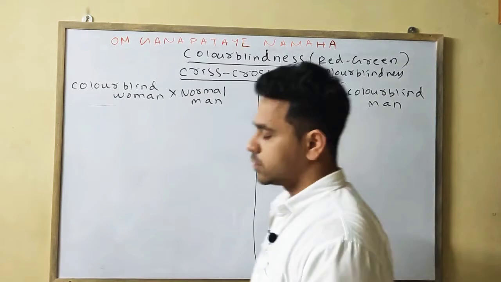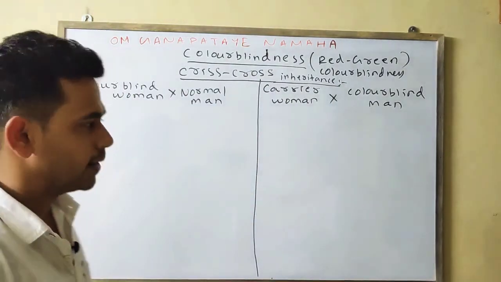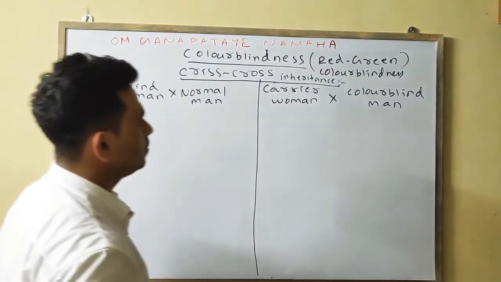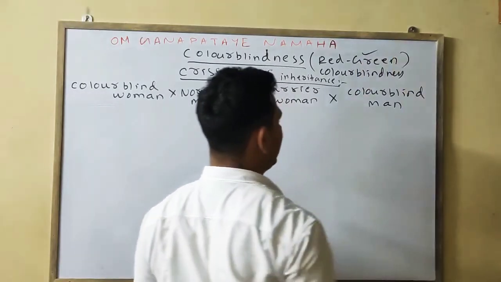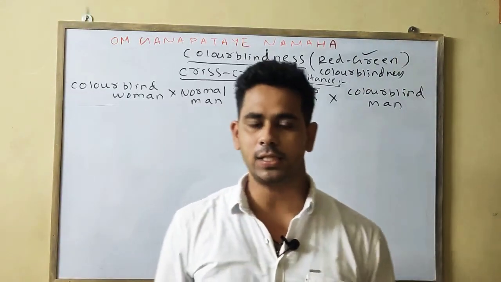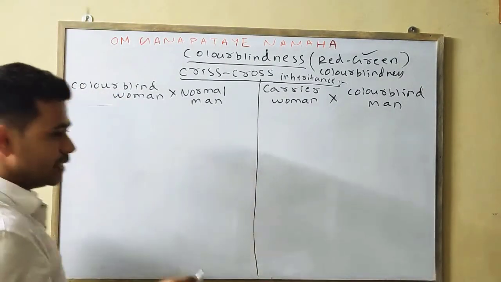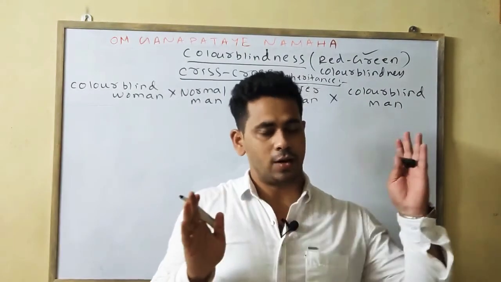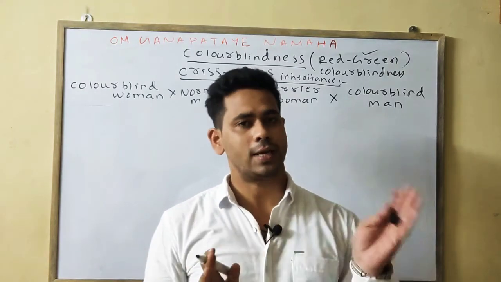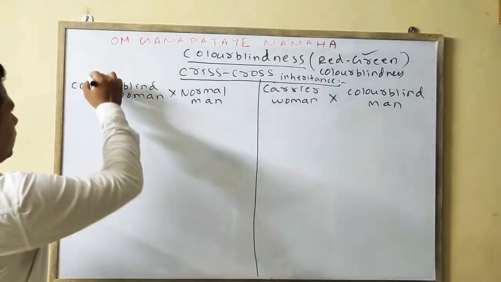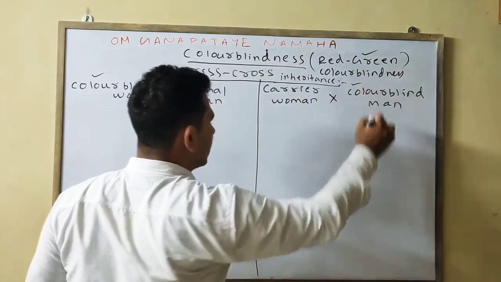Lastly, we will discuss the cross of the color blindness, which we simply call the red-green color blindness. There are 5 cases, but we will only discuss 2. As I have told earlier, you can see the rest 3 accordingly. So we will discuss only 2 today. Similarly, you can see the other 3.